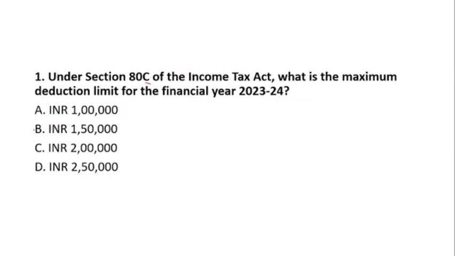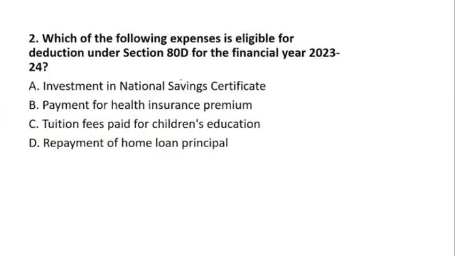The correct answer is 1,50,000. It's the maximum deduction limit given under section 80C. So here is the correct answer. The second question is, which of the following expenses is eligible for the deduction under section 80D for the financial year 2023-24? Let's pause the video and answer yourself, and then you can unpause your video and see whether your answer is right or wrong.